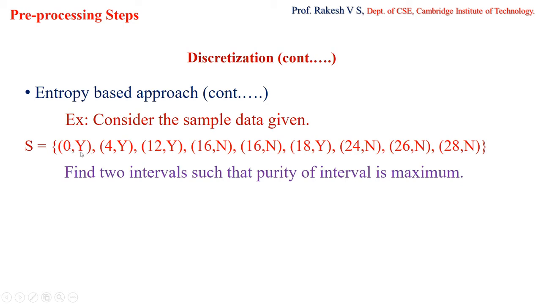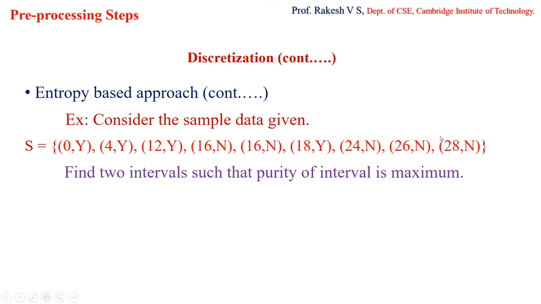So here when I say 0 comma y, it means that 0 is the attribute value and y is the class to which it belongs. So from this data set given, I can make out that there are only two class labels, one is y and the other one is n, which is nothing but yes or no. What he is telling us is to find two intervals such that the purity of the interval is maximum. So for this particular data set given, I have to find a split such that